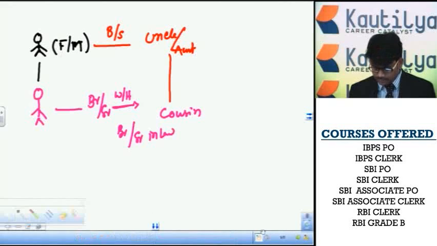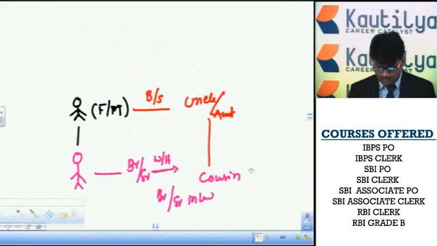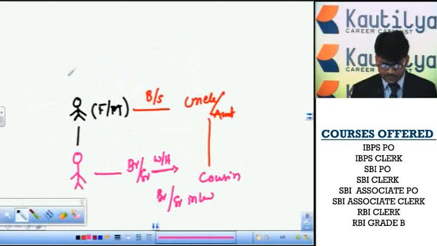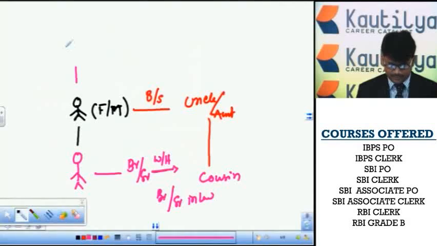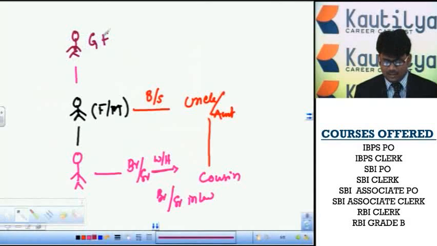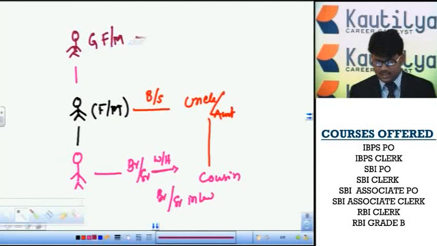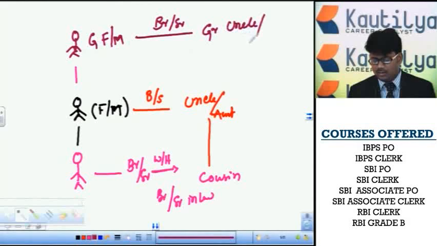Next, if our father or mother has a parent, we take that person as a grandparent, which we call grandfather or grandmother. If that person has a brother or sister, we call that person grand uncle or grand aunt.